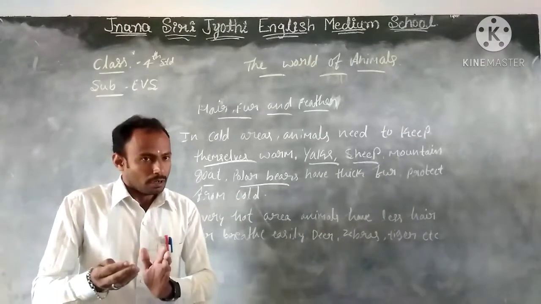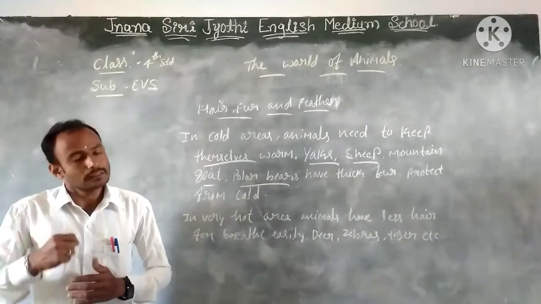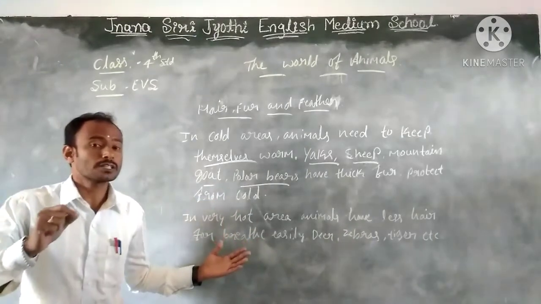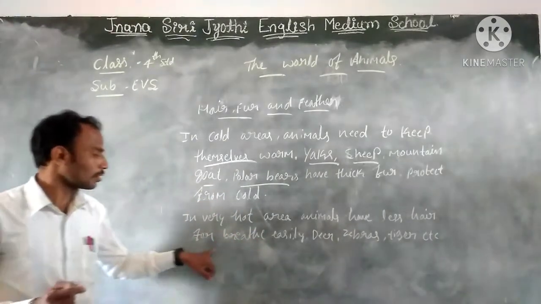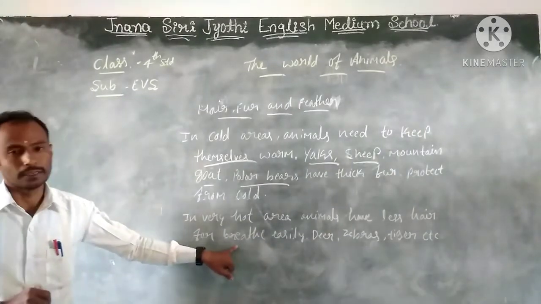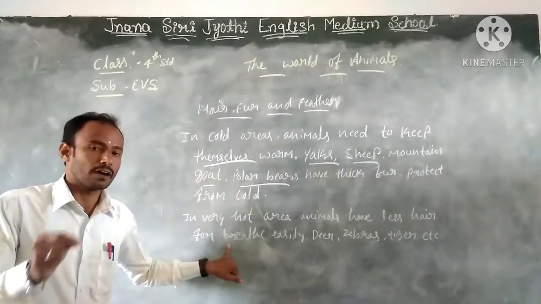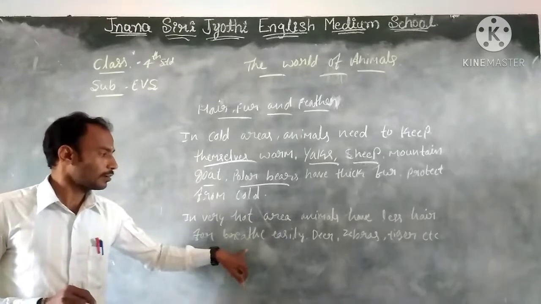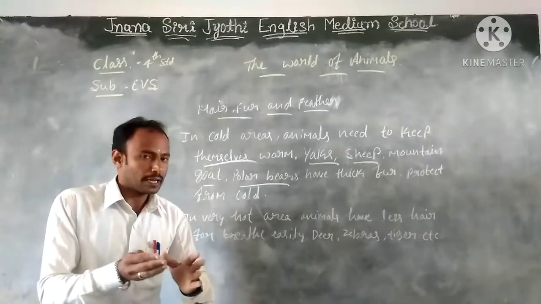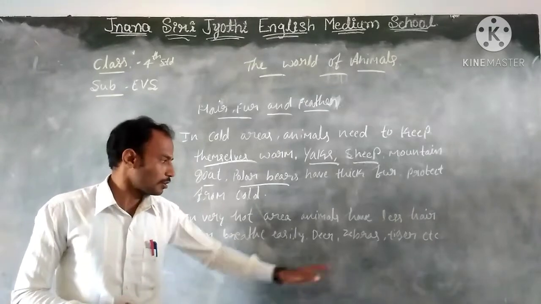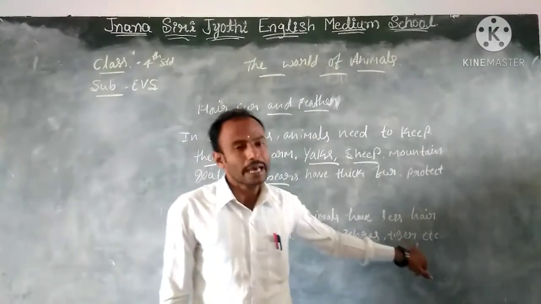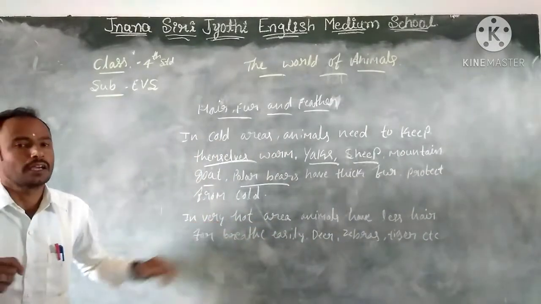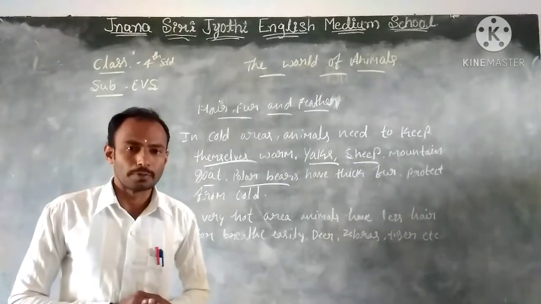If the camel had thick hair, it would not be comfortable for that animal to breathe easily. They can't breathe easily. So in many hot regions, animals like deer, zebra, tiger and, the best example, the camel have less hair because of breathing purposes.